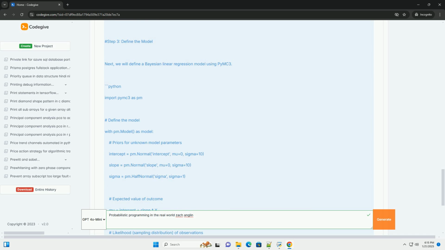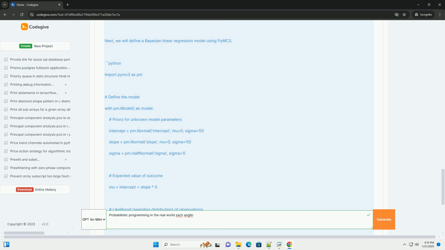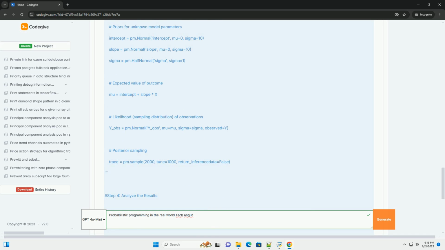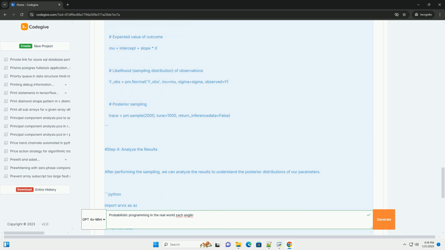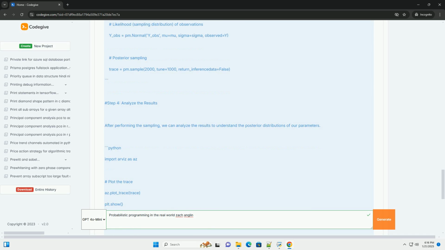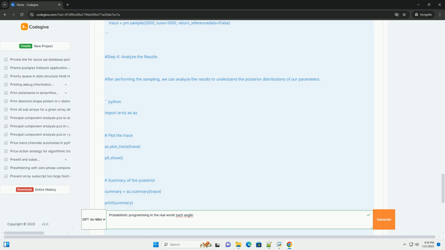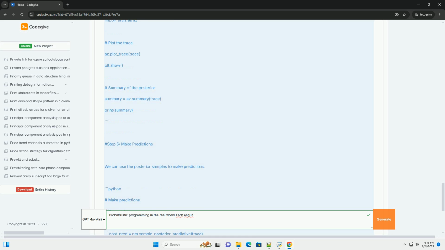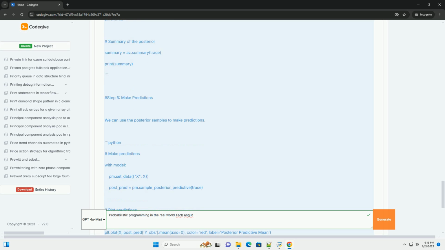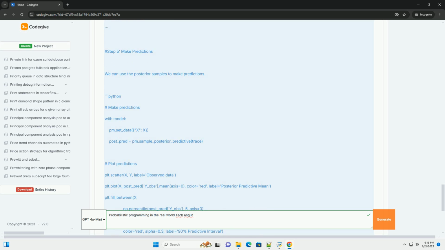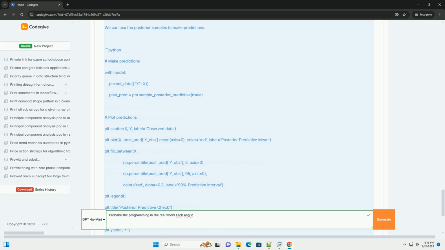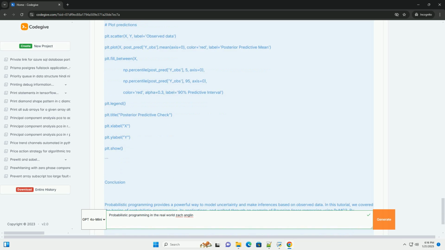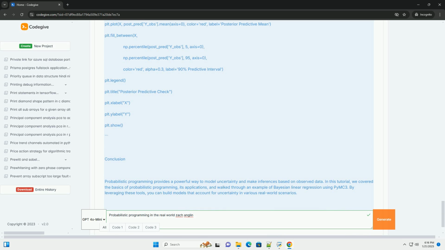Key concepts. 1. Probabilistic models. These models describe a system using random variables. For example, in a weather model, the probability of rain might depend on various factors such as temperature and humidity. 2. Inference. The process of deriving conclusions from a probabilistic model. This often involves calculating the posterior distribution of unknown variables given observed data.